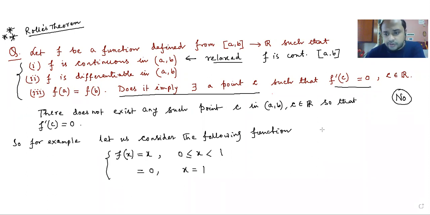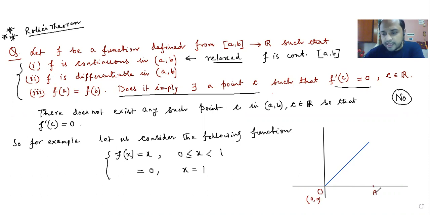So let us draw the diagram of this function. If this is the origin, the curve is like this straight line, and this is the point origin, having the x coordinate 0, and this is the point, say, 1, 0.